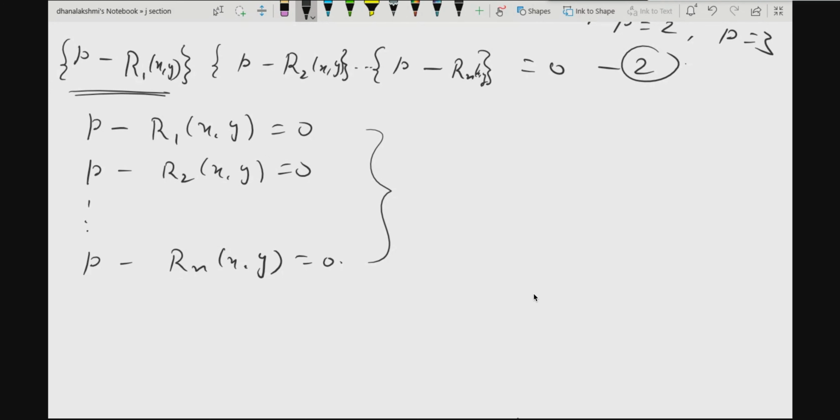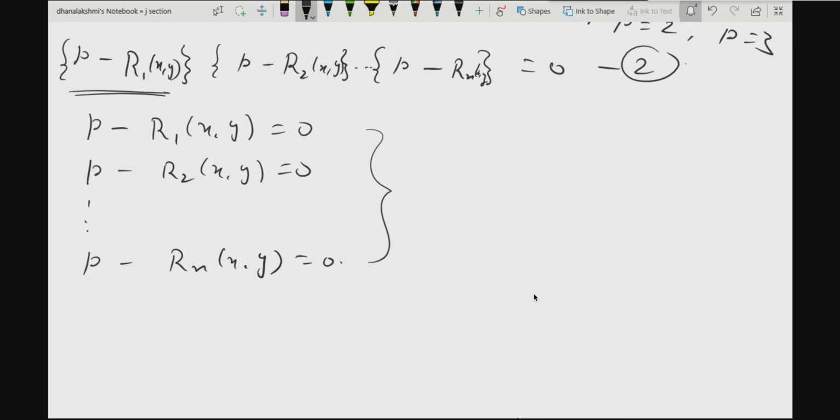Yes, ma'am. You had an nth degree differential equation, but after resolving into rational factors and equating each of these factors to 0, what happened? Now you have n equations, and each of these equations is of first order and first degree, and you know how to solve first order, first degree differential equations from the previous sections, what you have learned. You know it or not? Yes, ma'am. So you have to solve this first order.